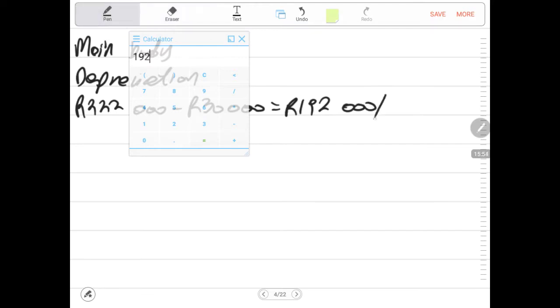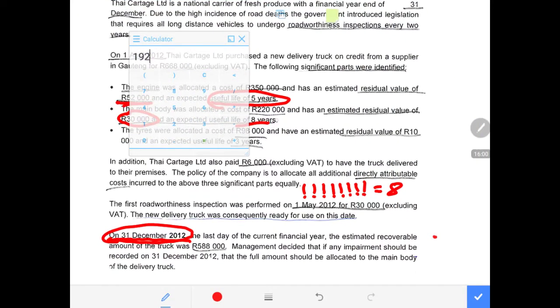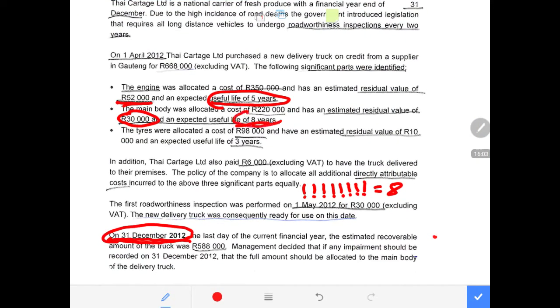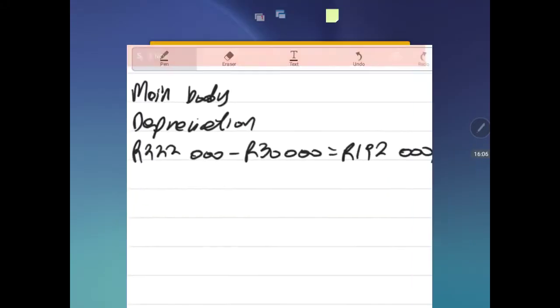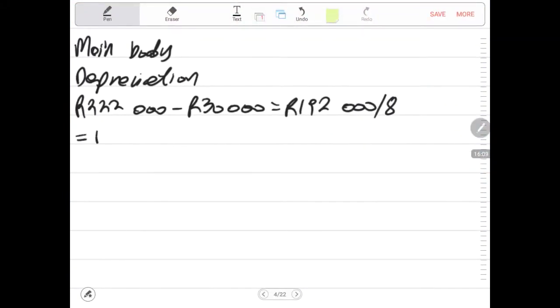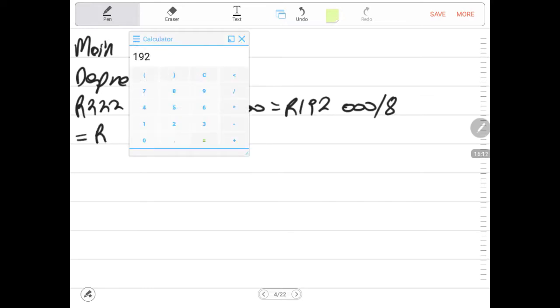We need to divide this now by the useful life of 8 years, if I still remember very well. Useful life of the main body, it is 8 years. So now we divide by 8 years in order to get to the depreciation for the full year. It's always very important to first calculate depreciation for the full year. Divide by 8. Let me say 192,000. 192,000 divide by 8, we get 24,000.